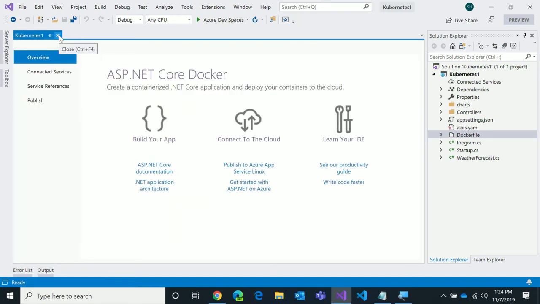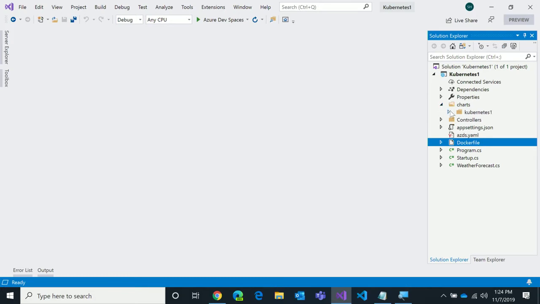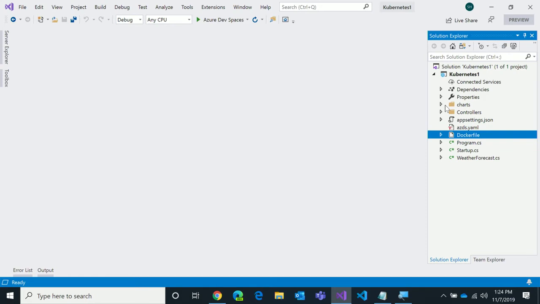So it's got the Docker stuff pre-set up for it. It's got a chart folder with my app name in it and some files in there. And I might let Shane talk to that in a minute.